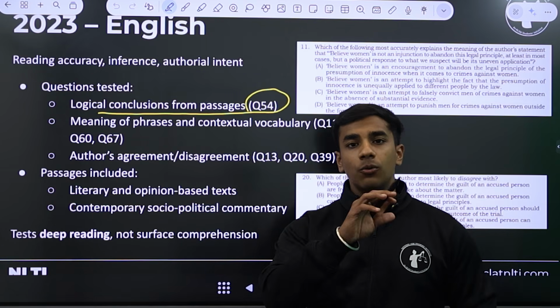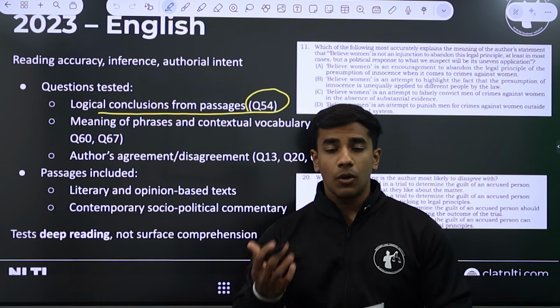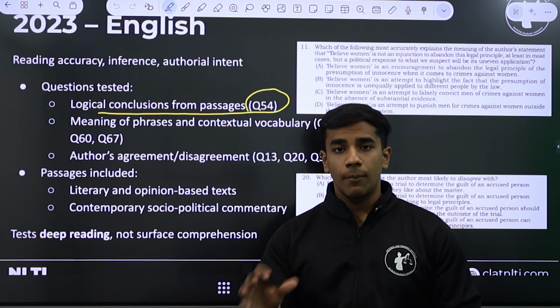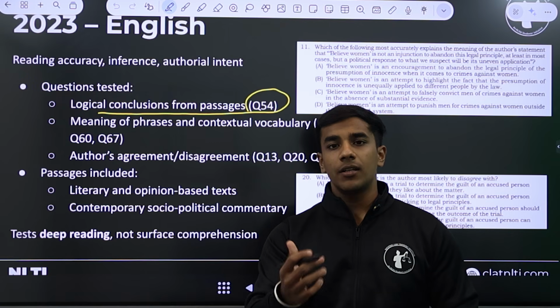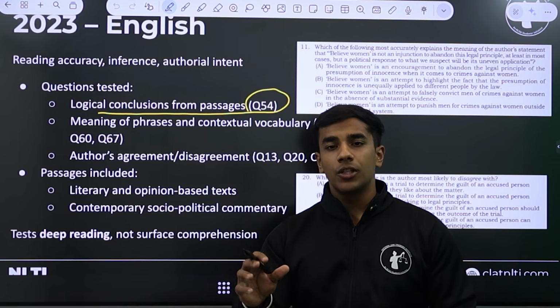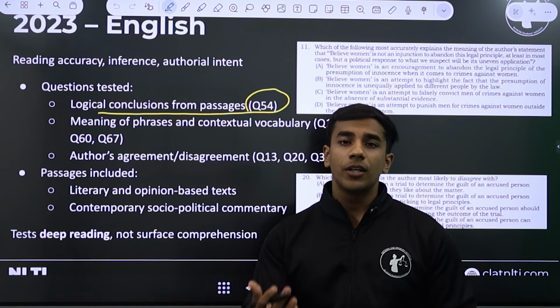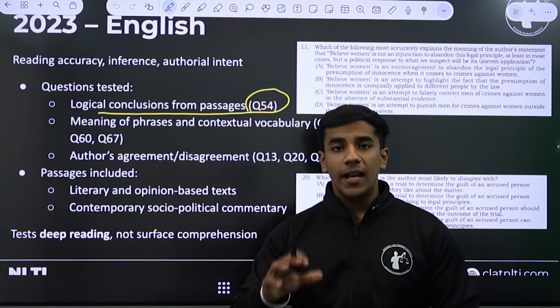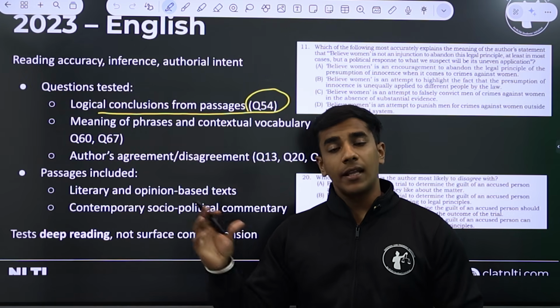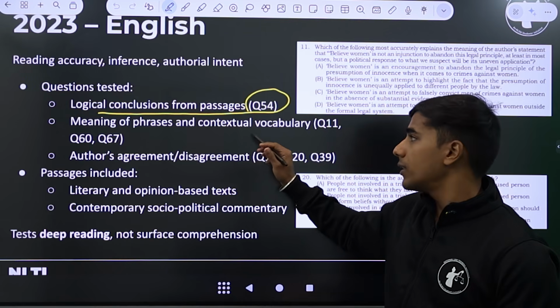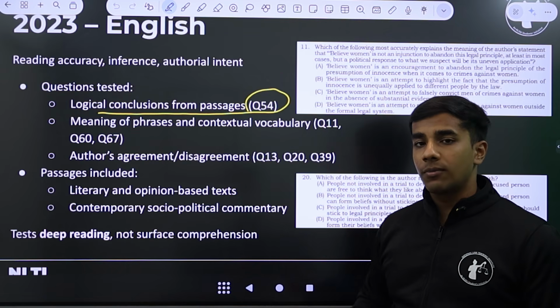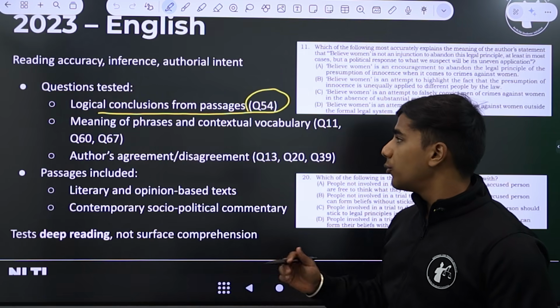As I already told you, there are four parts of an argument or a passage. Premise is the stated fact, assumption is an unstated premise, conclusion is what the author is concluding or the main idea of the passage, and inference is your main takeaway. So this is on the third part of an argument, that is, what is the main conclusion that you derive from the passage or what the author has concluded.